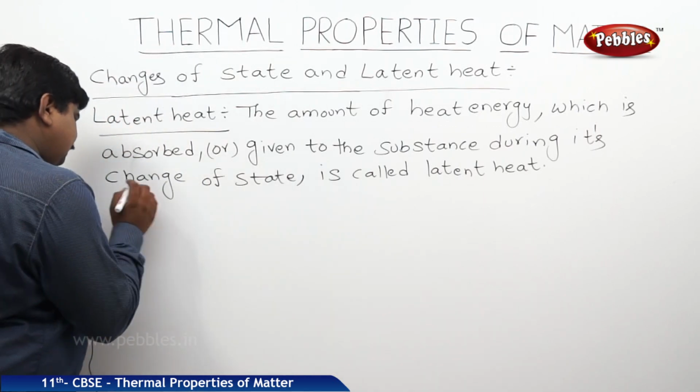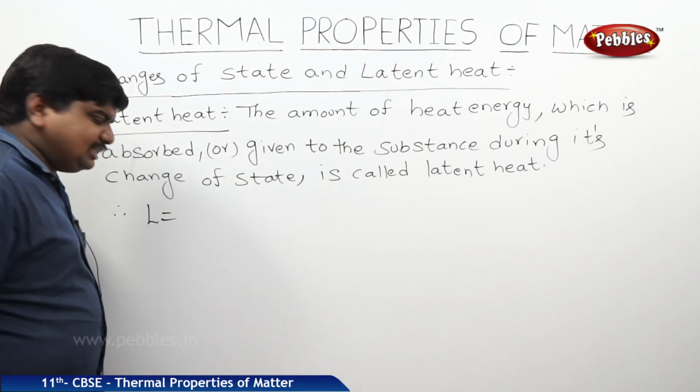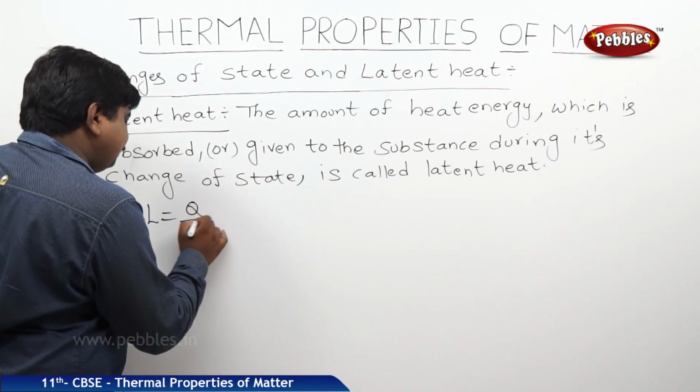So, the symbol of latent heat is L. It is represented by heat energy required per unit mass.